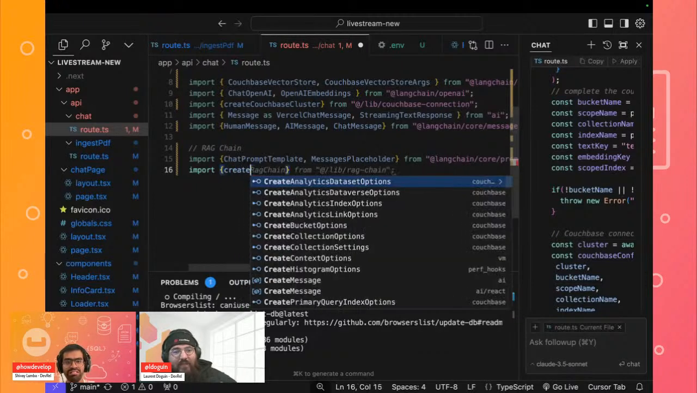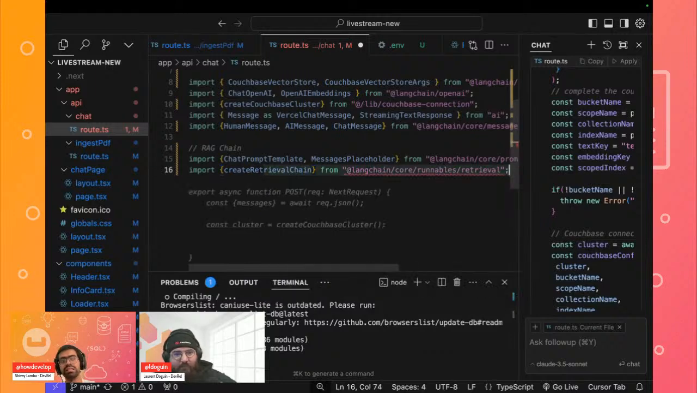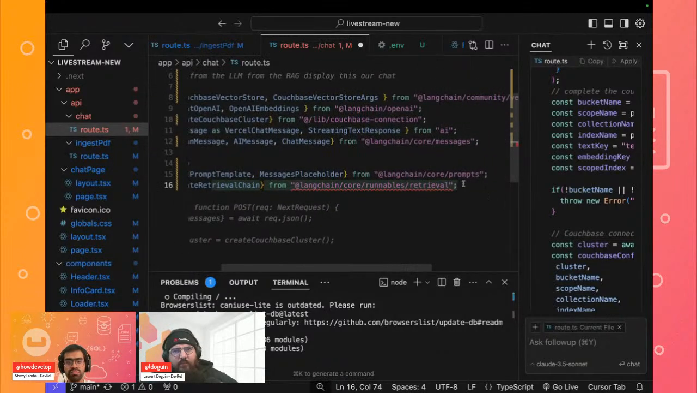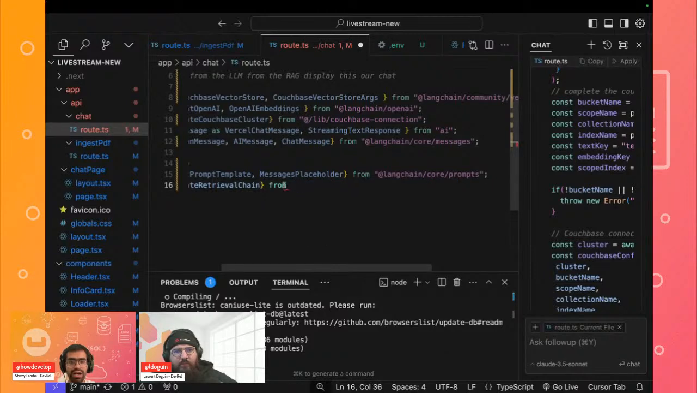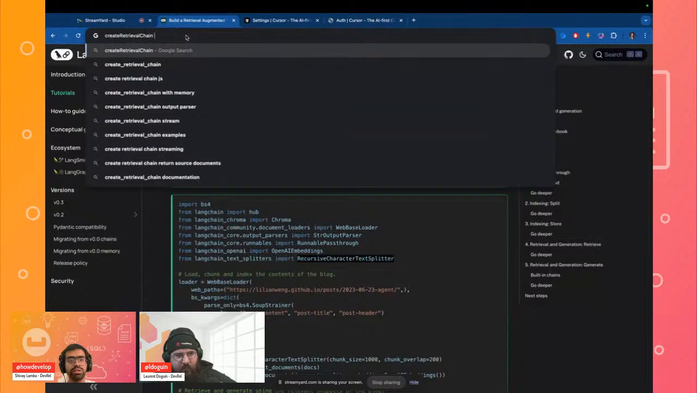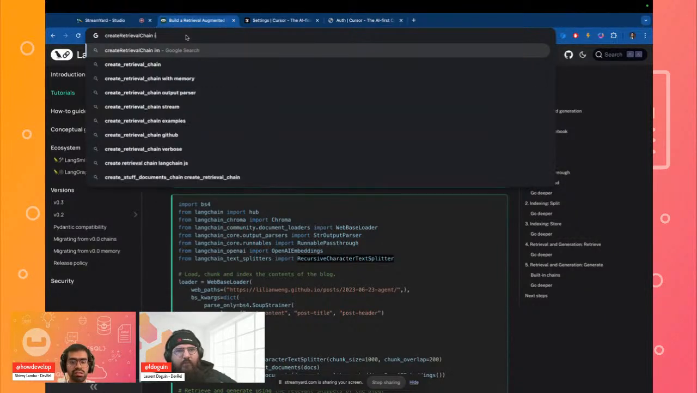So now what we'll do is use the create retrieval chain. Again, this is specifically for being able to use the retrieval chain that we'll have. And in this case, I think it's giving us an error. So perhaps again, this is the autocomplete. So let me quickly look at the documentation on LangChain on how we actually do this import for LangChain JS. So let's just quickly take a look.